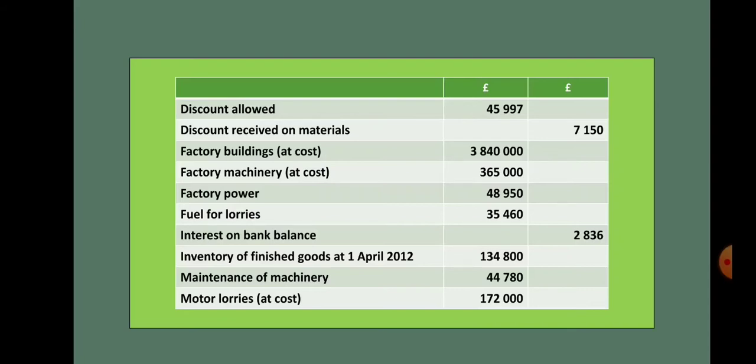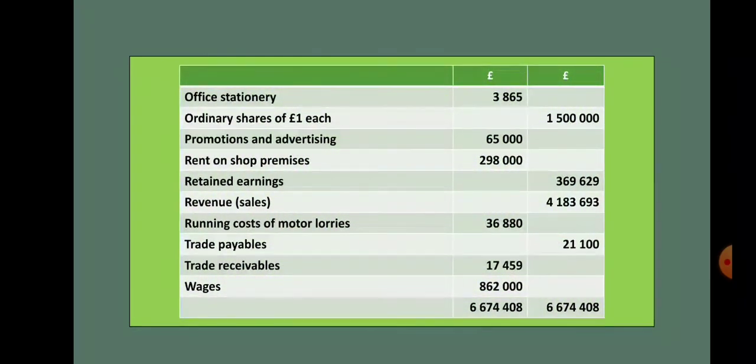It is a non-current asset, but again the depreciation on motor lorries should be taken as distribution cost. Next, office stationery. This is office related expense, so it should be shown under administration expense. Ordinary shares, it's the capital which should be shown as equity in the statement of financial position. Promotion and advertising, it's a part of selling expense, so it should be shown under distribution. Rent on shop premises. We had the shop premises for selling the goods, so again it's a distribution cost.